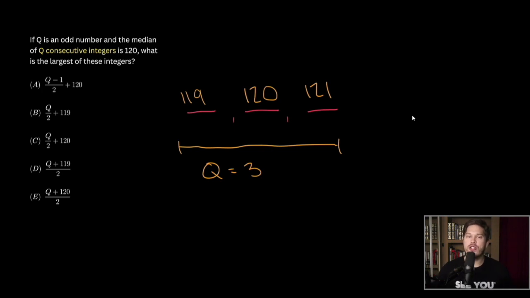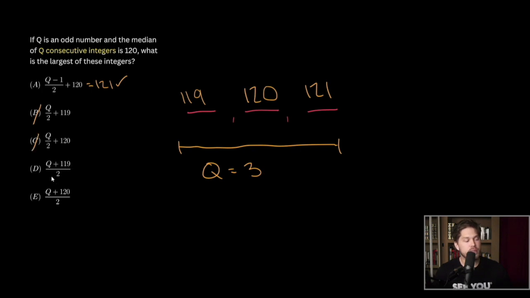However, you can always use your answer choices to help you. And so with this little example, I would just plug in 3 for Q and see which one gives me an output of 121. Okay, for A, 3 minus 1 is 2, 2 over 2 is 1, and 1 plus 120 is 121. So this looks like this works. What about choice B? 3 over 2 is 1.5. That's not going to be an integer. Again, this won't be an integer. 3 over 2 is 1.5.